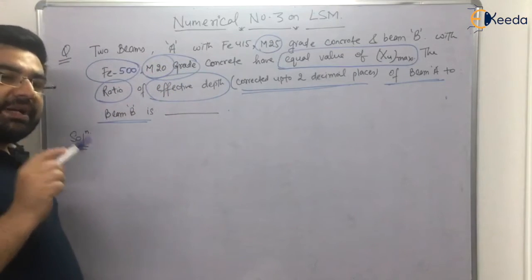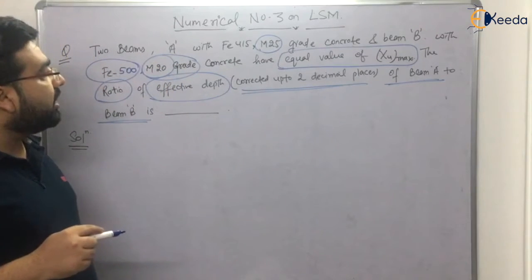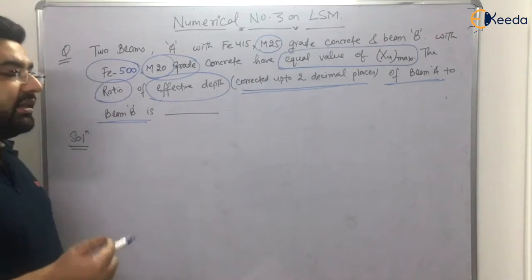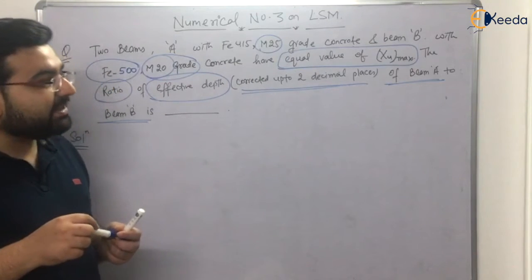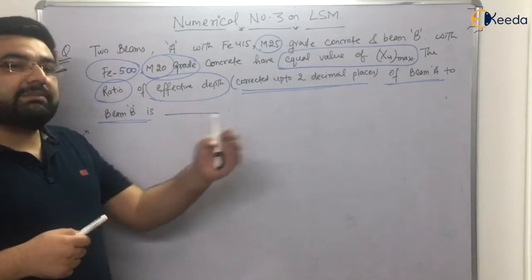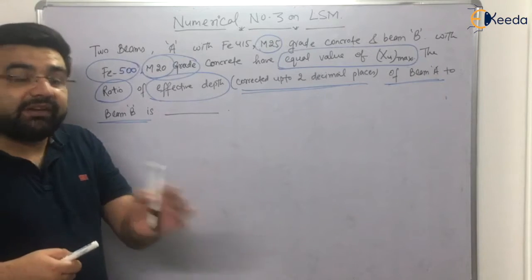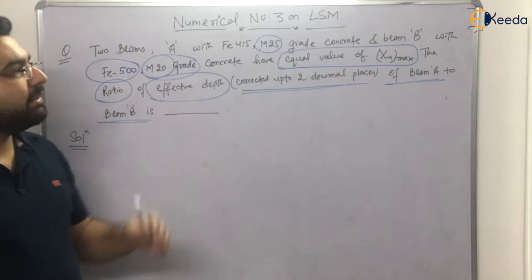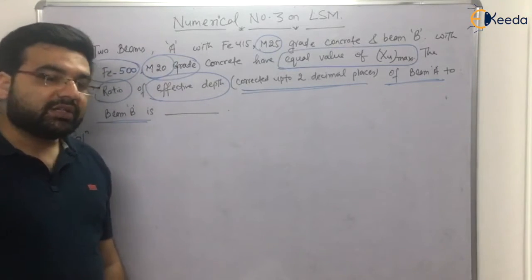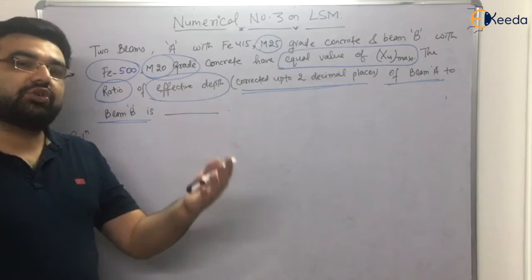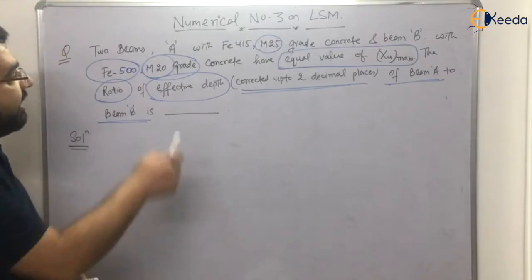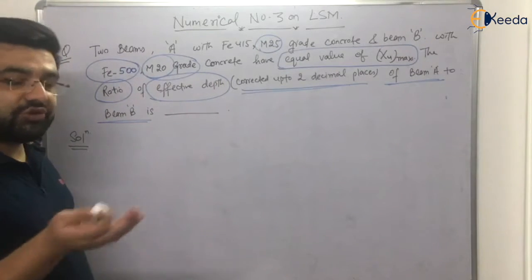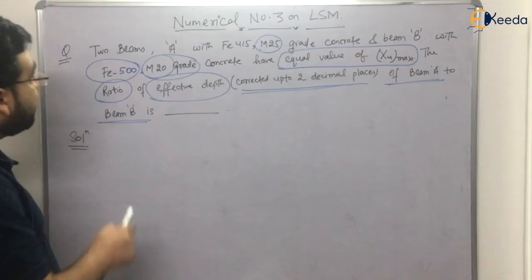So what do you think, do the expressions that we got depend on the grades of concrete? No, because in the assumptions of the limit state method, it has been said that the maximum strain in concrete is 0.0035. It has not been mentioned for which grade of concrete. It means that for every grade of concrete, the maximum strain value has to be taken equal. Similarly, for the elastic strain also it is 0.002, which has not been mentioned for any particular grade, right? So for every grade of concrete, the values of 0.0035 and 0.002 strain will not change, they will be the same.